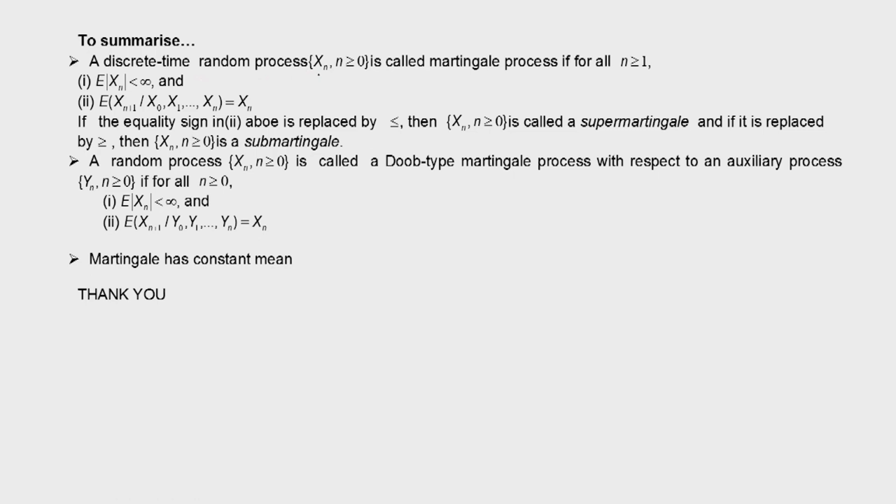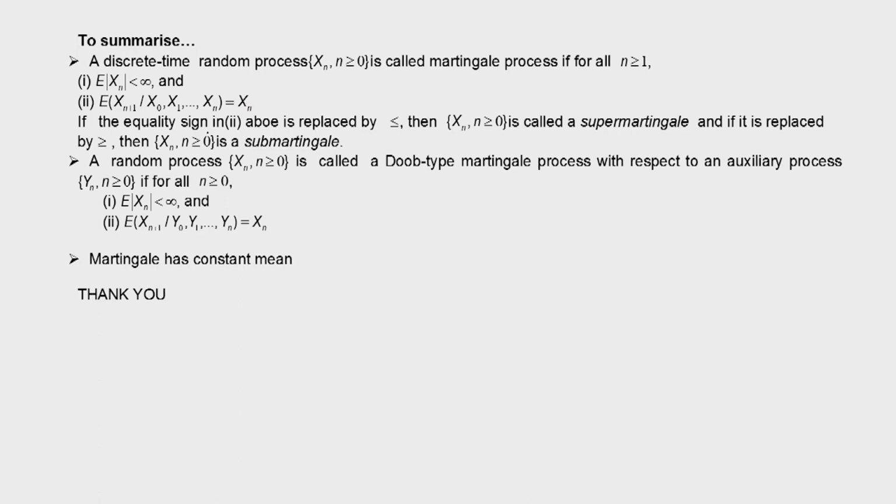Next we defined the martingale. A discrete time process xn is called a martingale process if for all n greater than or equal to 0, E of mod of xn is finite, and E of xn plus 1 given x0, x1 up to xn is xn. So the conditional expectation of the future value given values up to the present is equal to the present value itself.